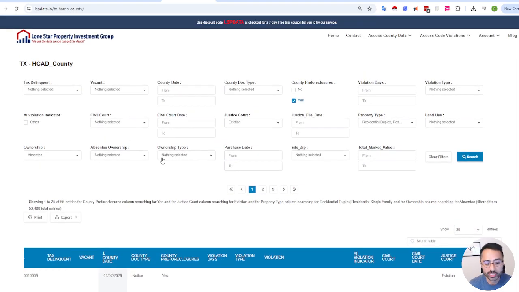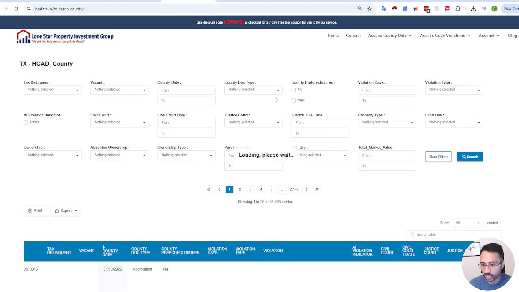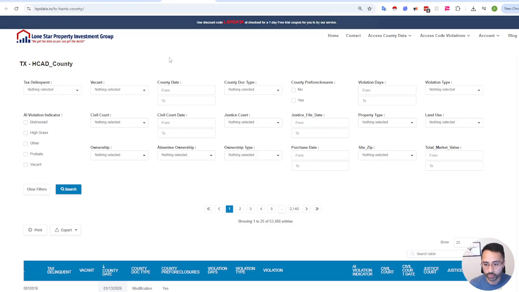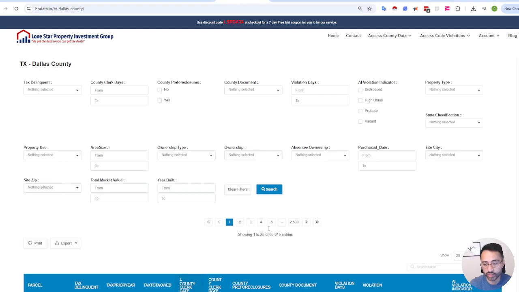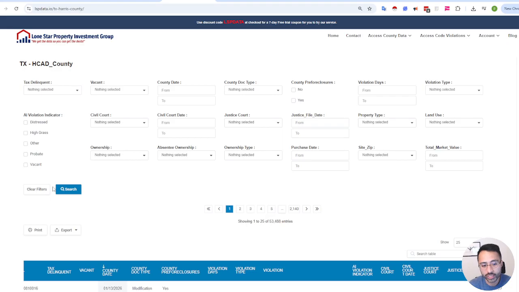So it makes it super easy for you to further filter down. But like I said, even when you first log in, for Harris County it's 3,000, for Dallas there's 65,000, and this number increases. But for us, we're not interested in giving you millions of records for you to just randomly set high equity, 5 years of ownership, etc., which is fine if you do.